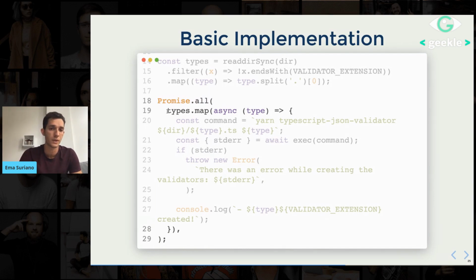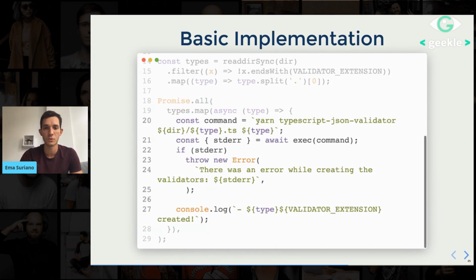So I'm going to do types.map. Types, again, comes from readdirSync. And with that, I'm going to call the CLI. In case there are some problems there, I'm going to notify the developer, and obviously we'll pause the execution. And if everything was good, then it's going to say, okay, validator created. That's pretty much it. So what is the problem with this implementation?